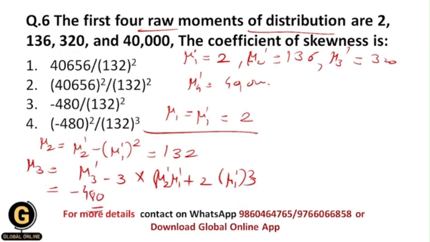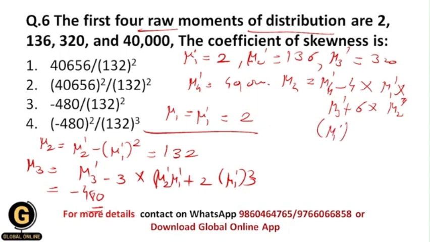Now let us find the value of mu4, which is equal to mu4' minus 4 times mu1' times mu3' plus 6 times mu2' (mu1')squared minus 3 mu1' raised to 4. Then again substitute the values, and finally you will get the value of mu4, which is equivalent to 40656.